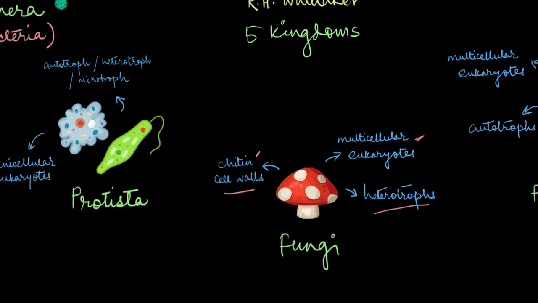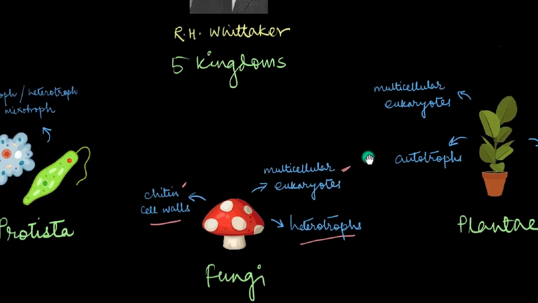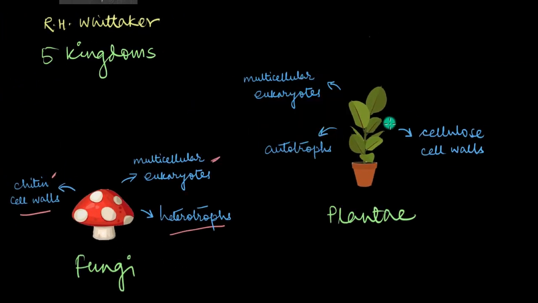The fourth kingdom is Plantae, which is the kingdom of plants. All plants are exclusively photosynthetic multicellular eukaryotes. As we have already mentioned once before, they also have cell walls, and these cell walls are made up of cellulose. And since they're all photosynthetic, all plants are strict autotrophs.